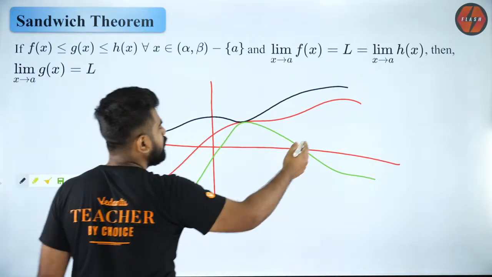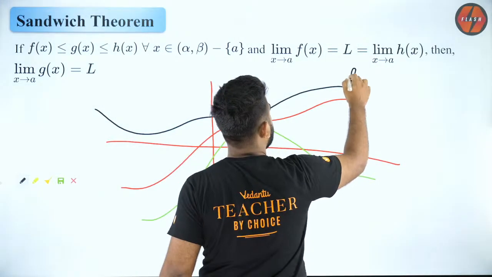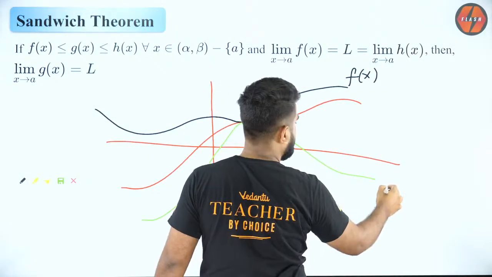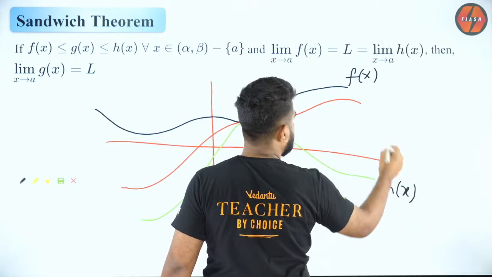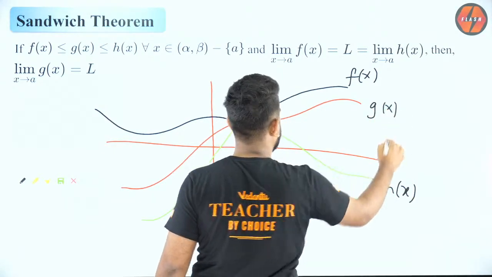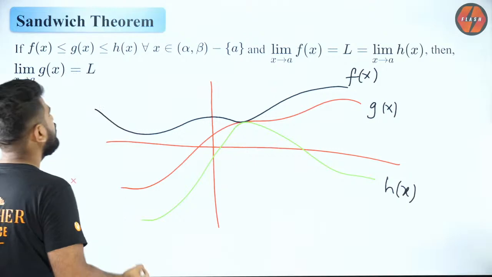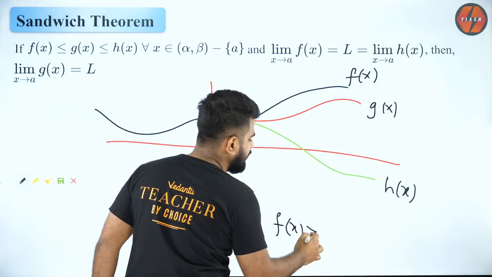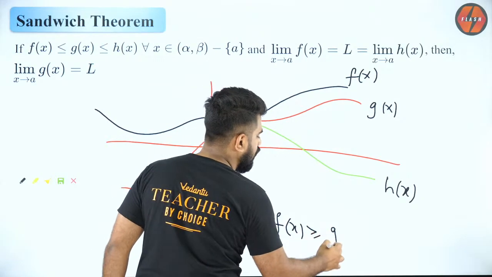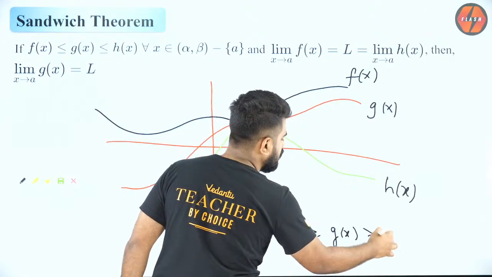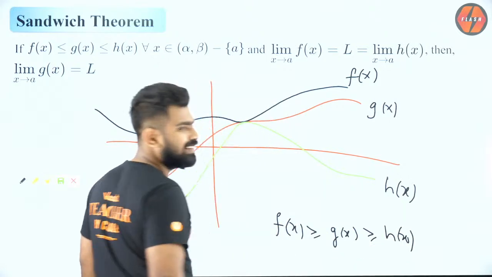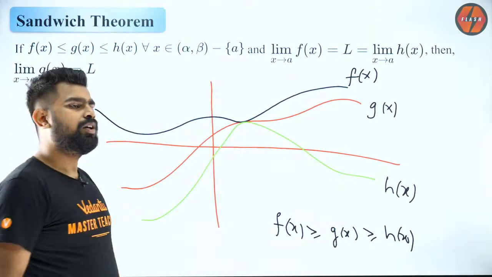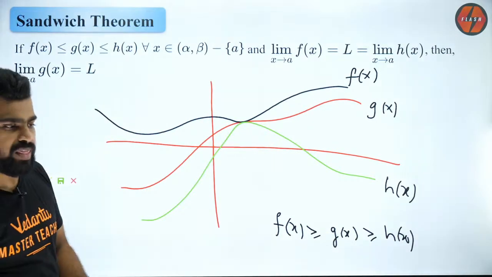Now I'm going to call the first one f of x, the last one h of x, and the middle one g of x. Can you guys agree that your f of x is always greater than or equal to your g of x, which is always greater than or equal to your h of x? Do you all agree with me on that?